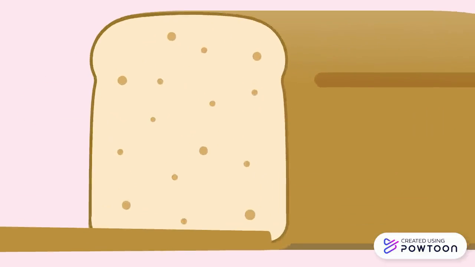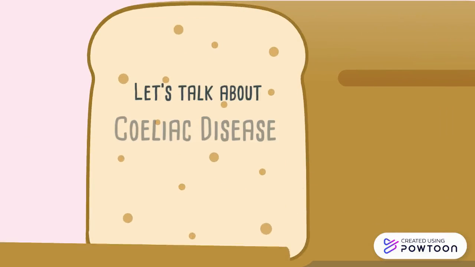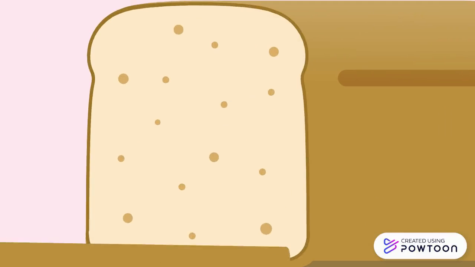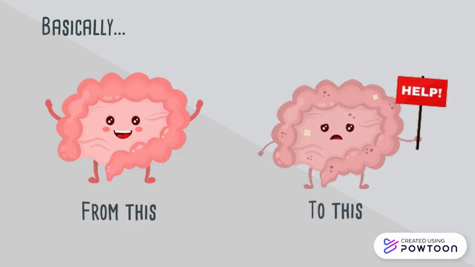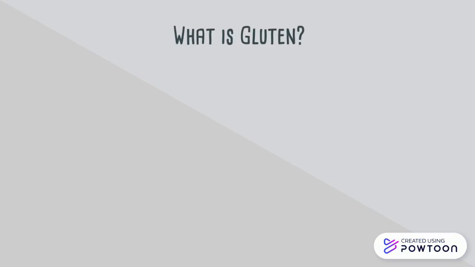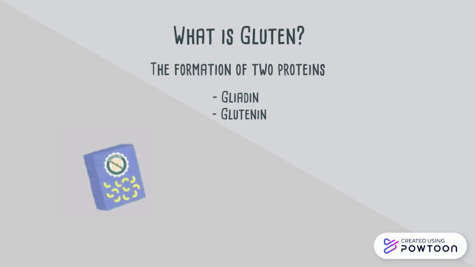You have just been diagnosed with celiac disease, but you're not really sure what it is or how it will impact you. What should you know? As a whole, celiac disease is a condition whereby the bowel lining is damaged by an abnormal immune response to gluten. But what is gluten? Gluten is a formation of two proteins, gliadin and glutenin, and is found in many foods including bread and pasta.